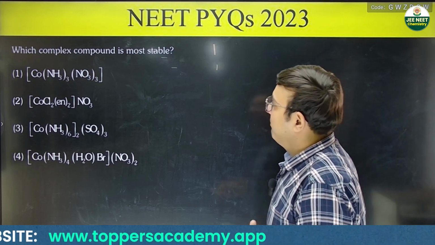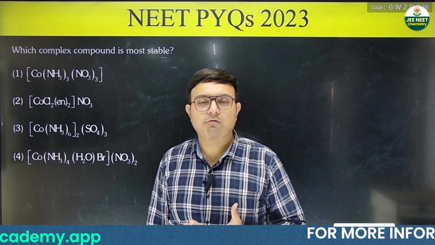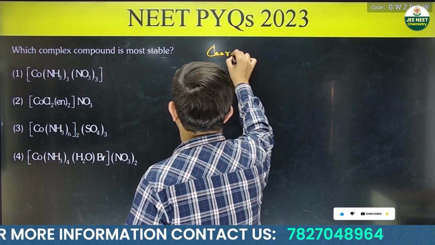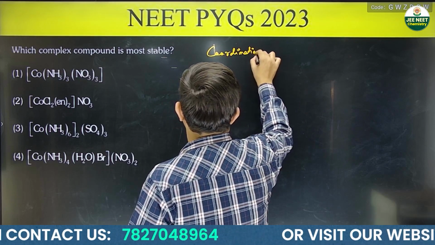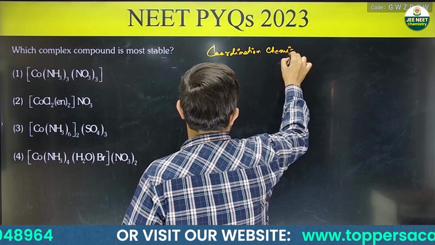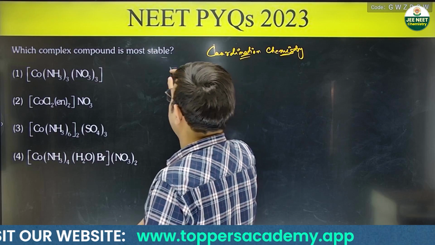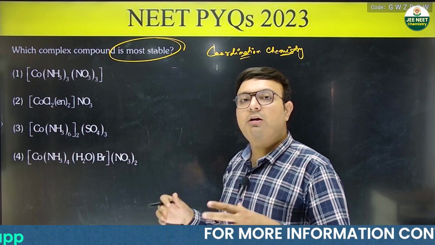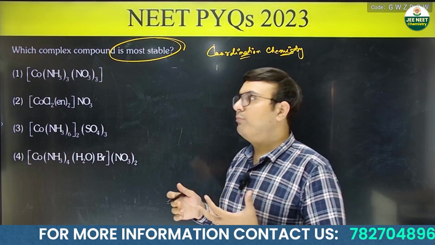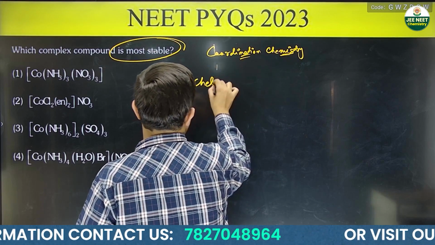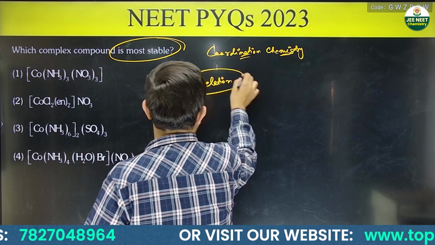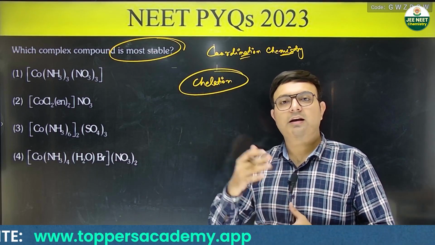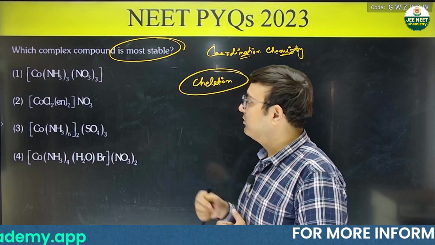Now this says which complex compound is most stable. Okay, you have to tell which of the following is most stable. This belongs to the topic of coordination chemistry. Okay, now what they are asking? They are asking you the stability of the compound, which is most stable. Okay, so here the stability of compound is increased if you have more chelation. Okay, and chelation can be given to you by the higher denticity ligands, bidentate, tridentate, polydentate ligand. So look for those type of ligand.